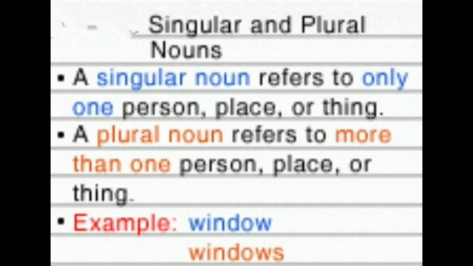See what are singular and plural nouns. A singular noun refers to only one person, place or thing. A plural noun refers to more than one person, place or thing. Singular means one and plural means more than one. It may be two, three or many. For example, window, windows. So, we are using S to describe the plural form of a singular thing.